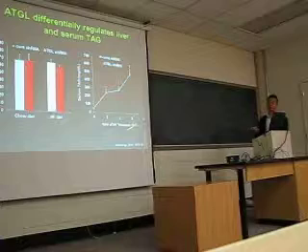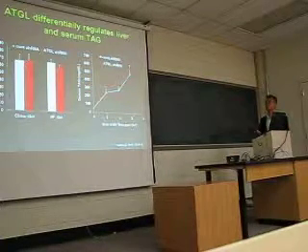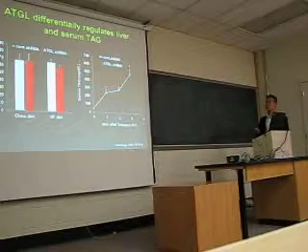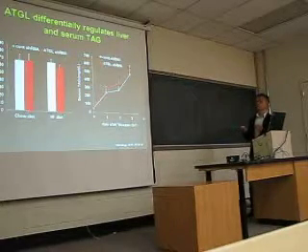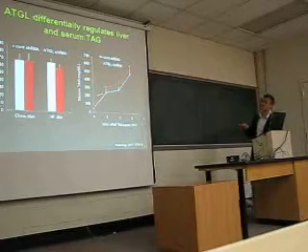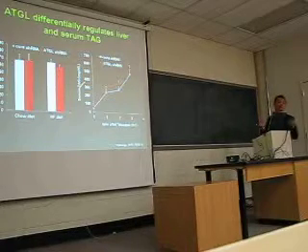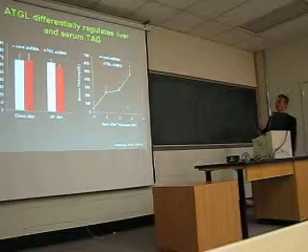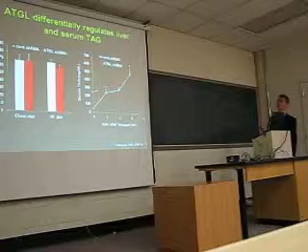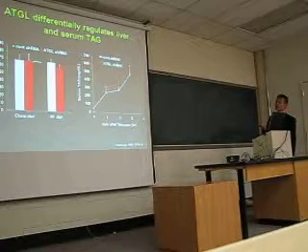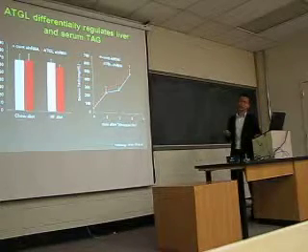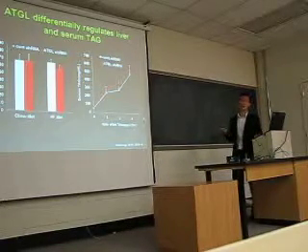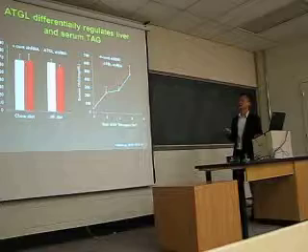So we used tyloxapol, which inhibits lipoprotein lipase. Lipoprotein lipase is involved in the clearance of serum VLDL, so by inhibiting this, we would be able to measure VLDL synthesis and secretion. As you can see, ATGL knockdown had no effect on serum triglyceride or even VLDL synthesis and secretion. So we thought, okay, maybe it would have an effect on beta oxidation, which is the other potential route of fatty acid.